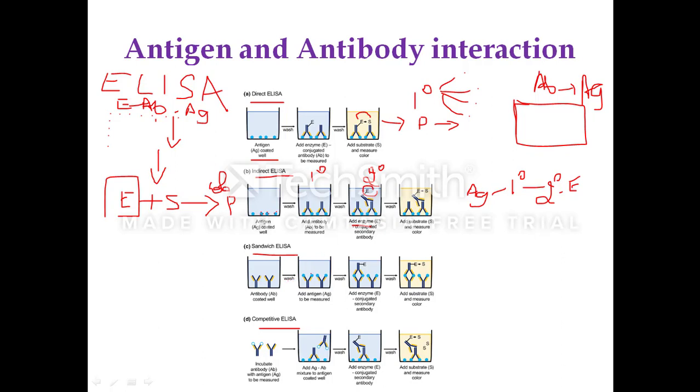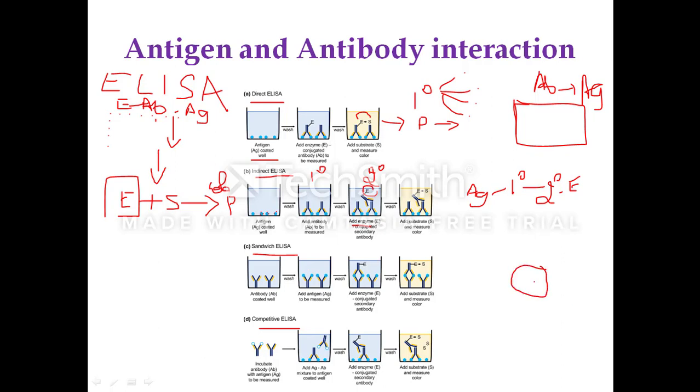Then they will add the antigen, which will bind to the primary antibody if specificity is there. Then this antigen antibody complex will be detected by adding the secondary antibody which is tagged to the enzyme. This secondary antibody will be designed in such a way that it will be complementary to another antigenic determinant of the same antigen.